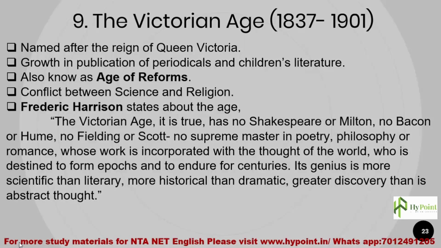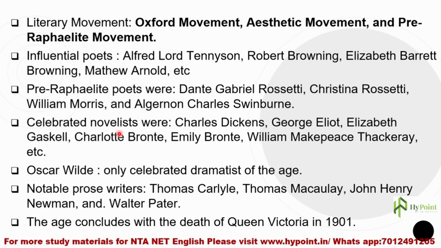And also please remember the literary movements that happened during this age: the Oxford movement, aesthetic movement, and pre-Raphaelite movement. And please remember some of the poets and novelists, as well as Oscar Wilde's name, and the prose writers' names as well. And the age ends with the death of Queen Victoria, monarch of the age, in the year 1901.